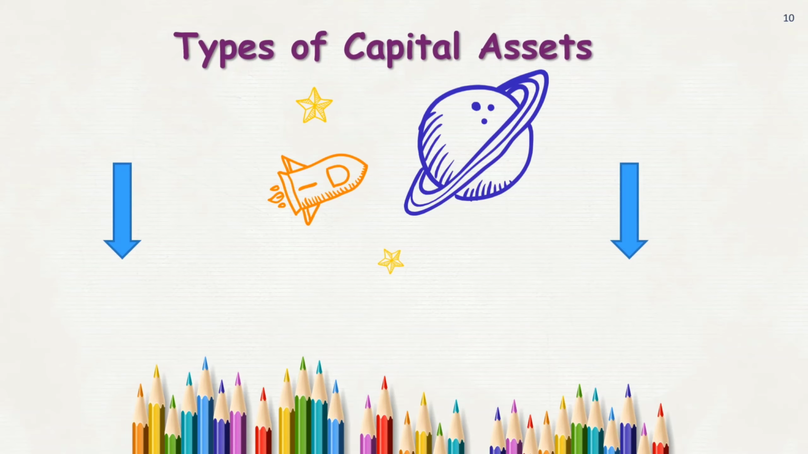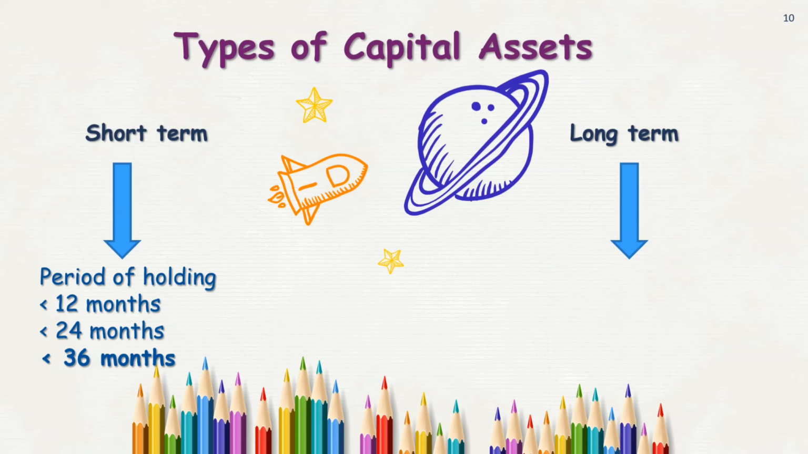Now let's see types of capital assets. What are these types of capital assets? They are classified as short term and long term. Now how is short term classified, or what is the criteria for an asset to become a short term asset? Then we consider this element.